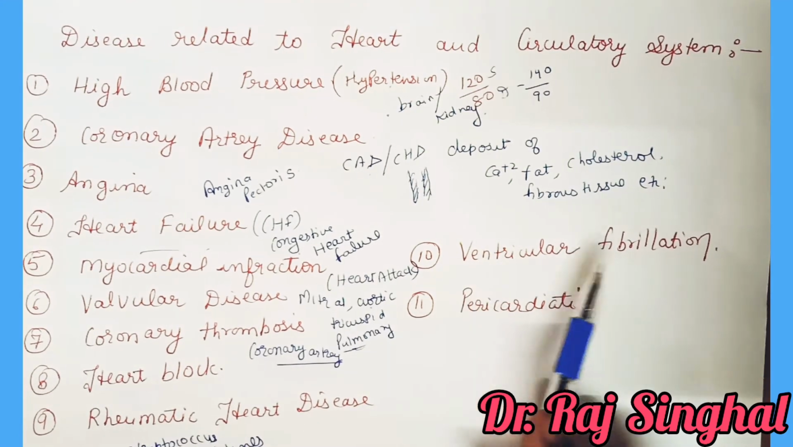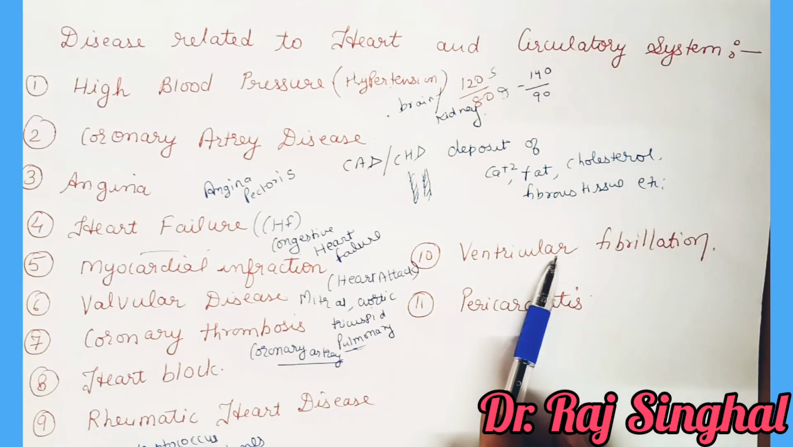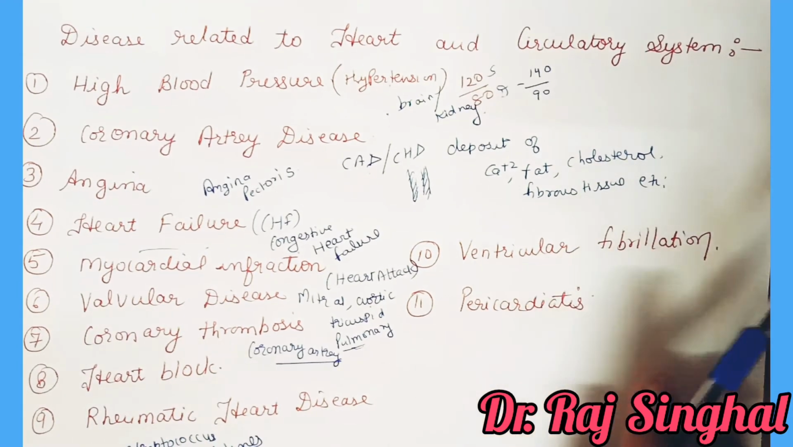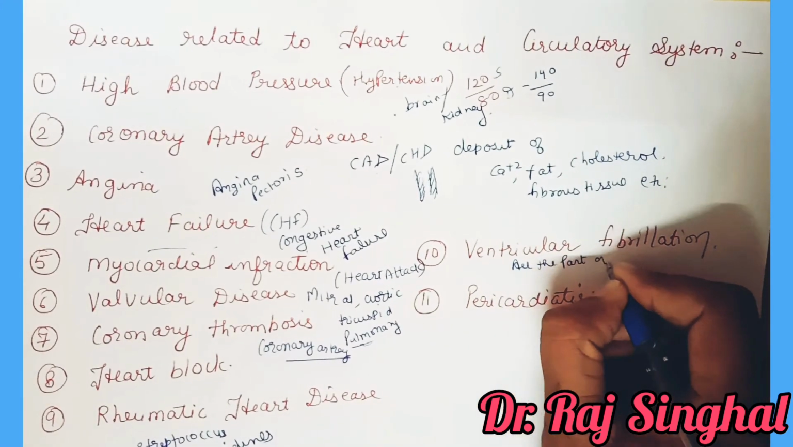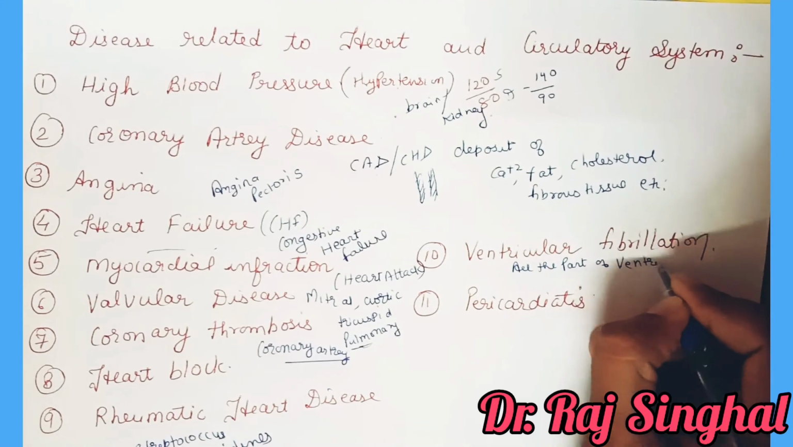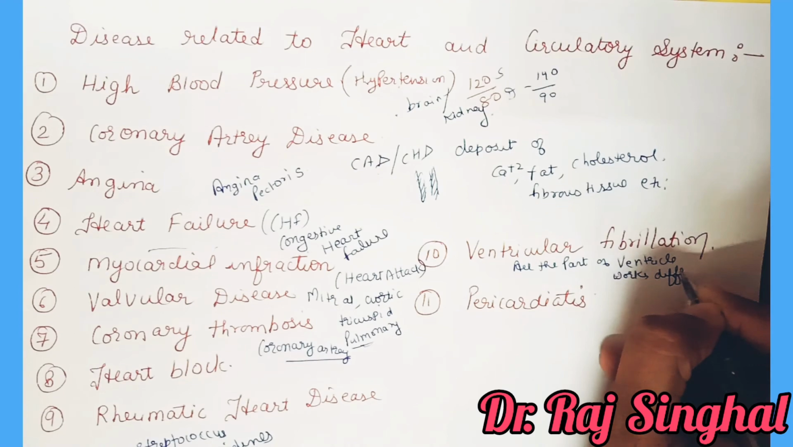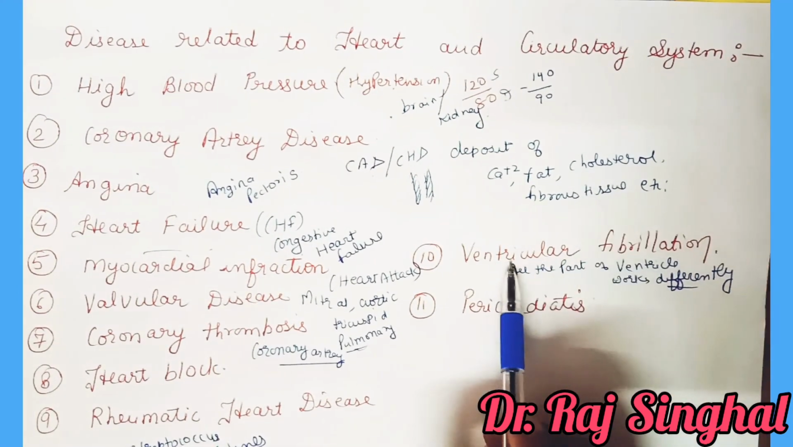The next disease is ventricular fibrillation. In this disease, the heart quivers instead of pumping due to disorganized electrical activity. In other words, every part of the ventricle works differently. There is no synchronization between them. Then this disease is known as ventricular